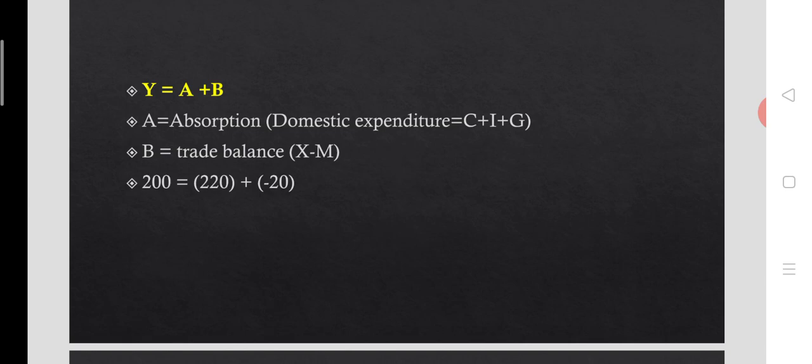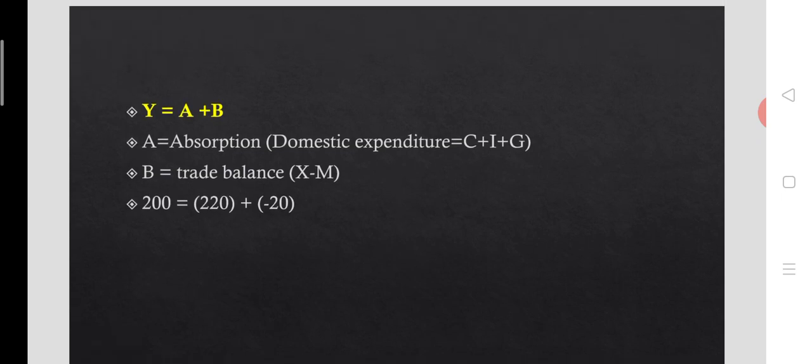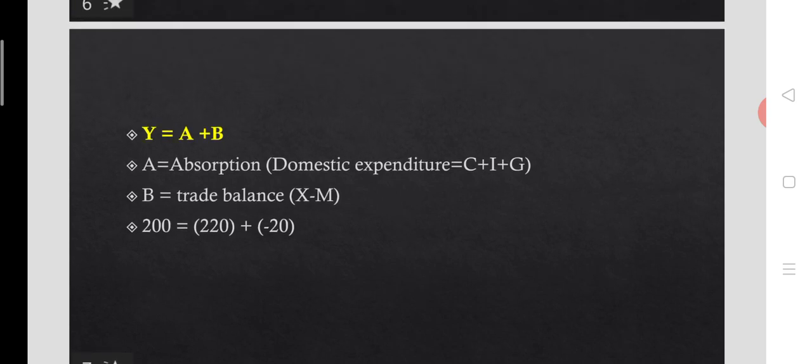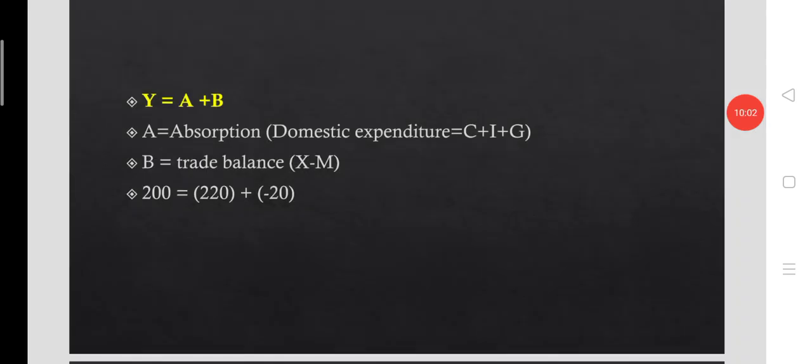So when we add the figures, we will get 200. That means 220 minus 20 is the equation in effect. That is 200 is the total income.